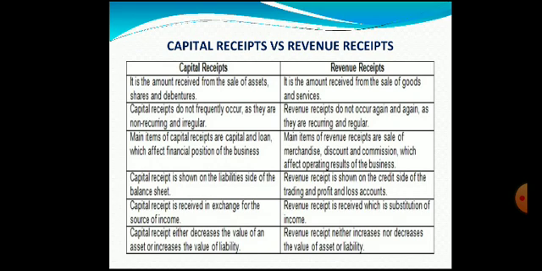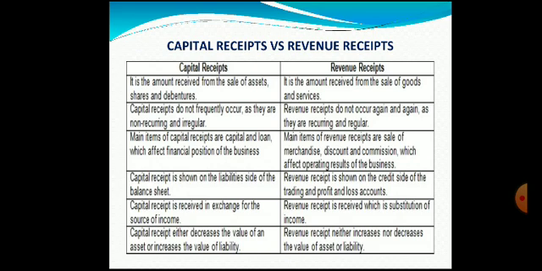Then capital receipts do not frequently occur as they are non-recurring and irregular. Here the capital receipts will not be recurring in nature, because whether it relates to the issue of shares or debentures or sale of fixed assets, this is not a regular activity of any business. So the capital receipts are not frequently occurring in the business organization.